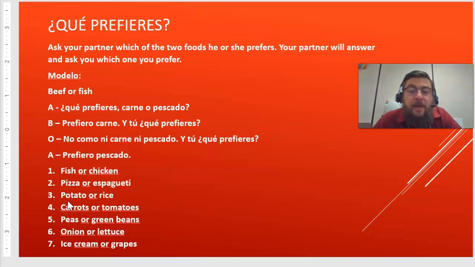Potato is papa, rice is arroz, carrots is zanahorias, tomatoes is tomates, peas is chícharos, green beans is judíos verdes, onion is cebolla, lettuce is lechuga, ice cream is helados, and grapes is uvas. Alright, if you need to play that again, just bring it back a little bit. So put it on pause, go ahead and practice with each other, okay? And then we'll move on to the next slide.